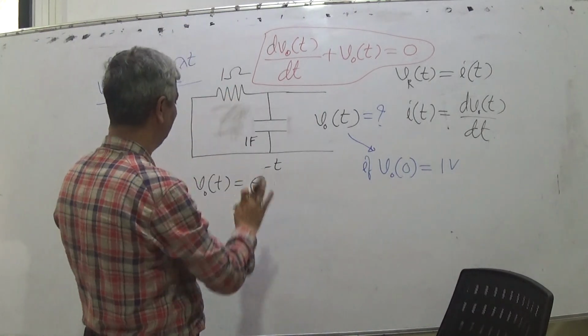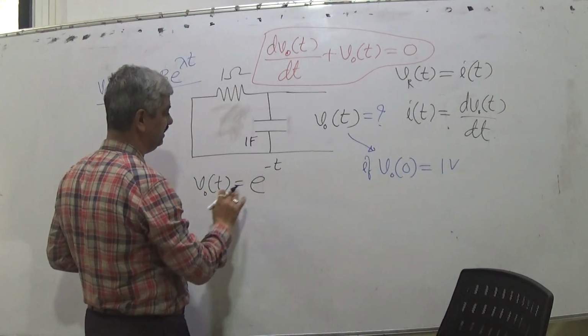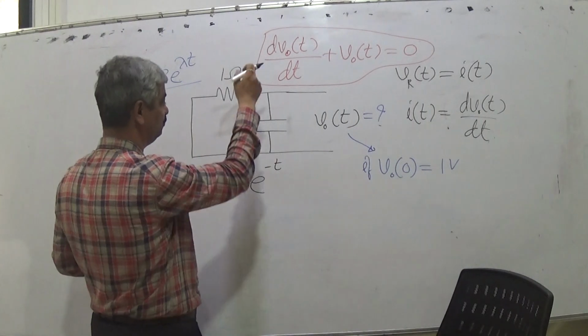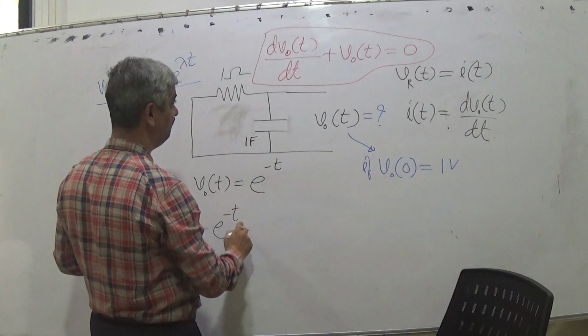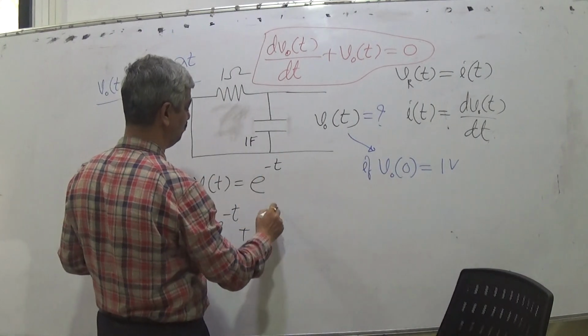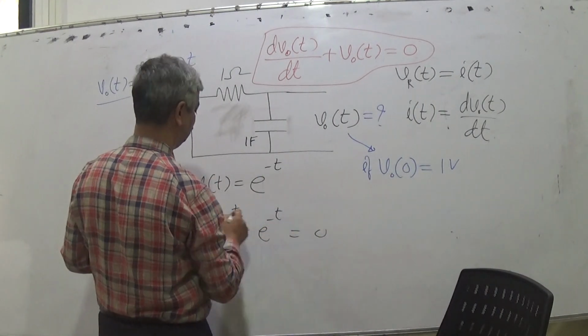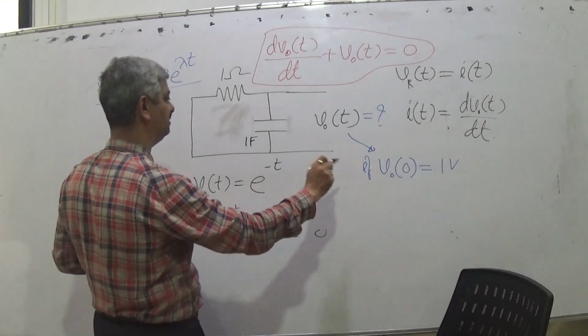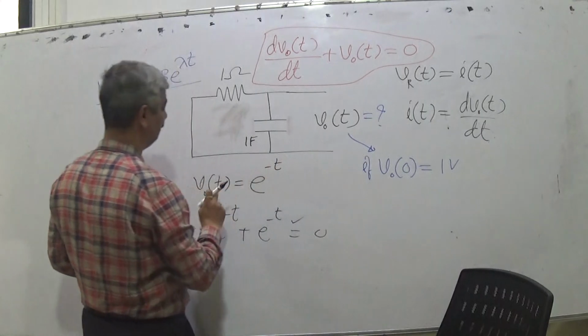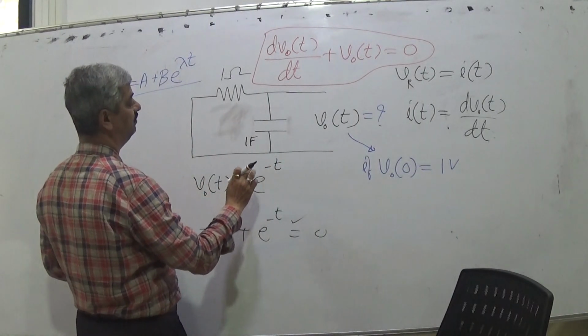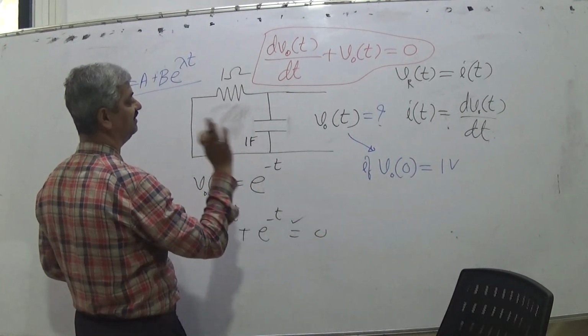Now vo(t) is equal to e raised to minus t. So what is dvo(t)/dt? Minus e raised to minus t, plus e raised to minus t, and that is equal to 0. So that is verified, and this is the correct answer. If vo(0) is 1 volt, vo(t) is equal to e raised to minus t.